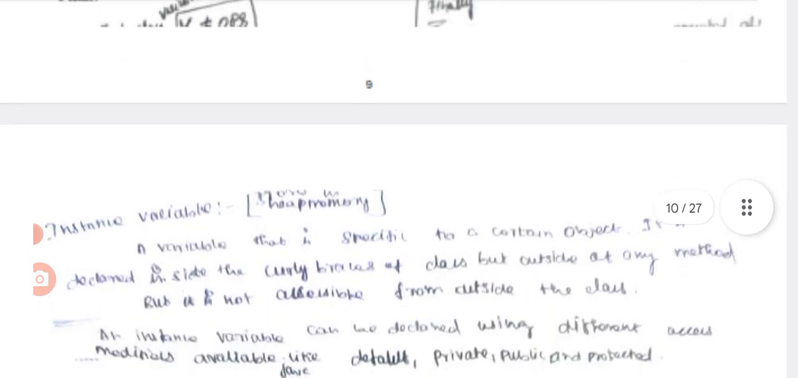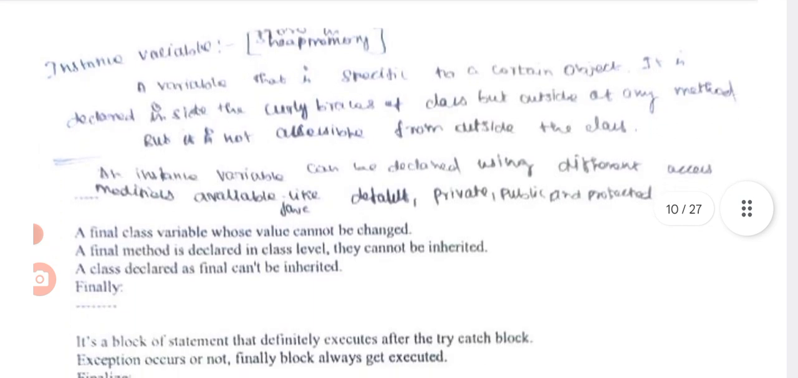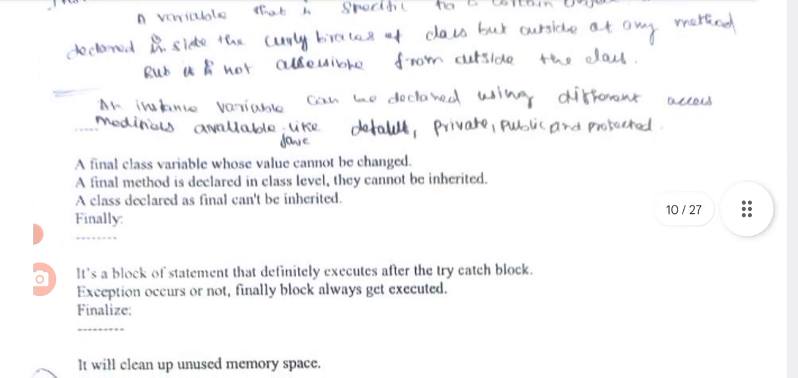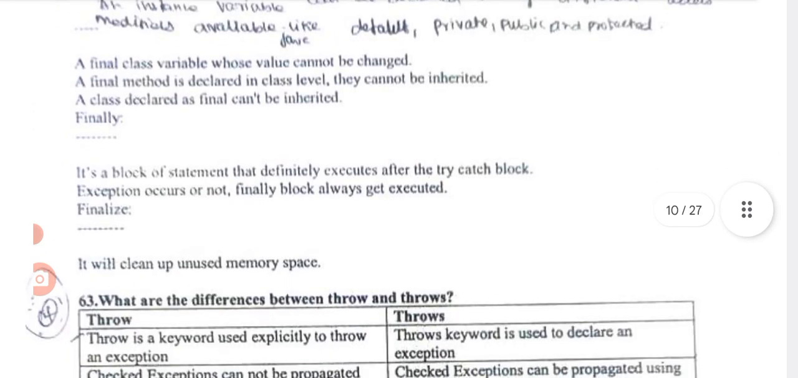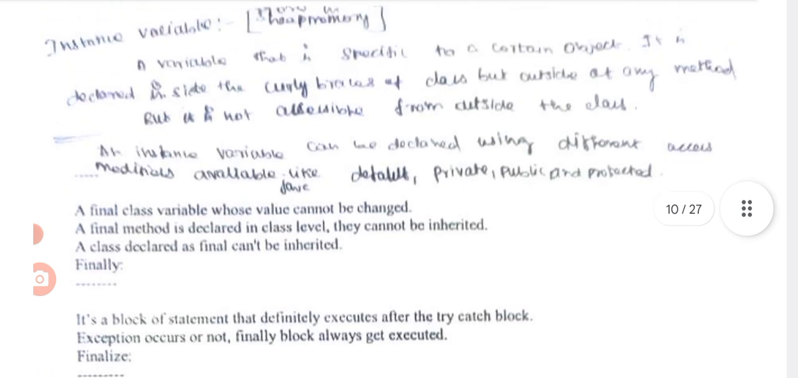What are the differences between final, finally, and finalize? Final: a class variable whose value cannot be changed; a final method cannot be overridden; a class declared as final cannot be inherited. Finally is a block of statements that definitely executes after the try catch block, whether an exception occurs or not. Finalize will clean up unused memory space.